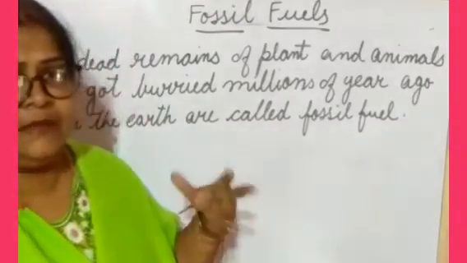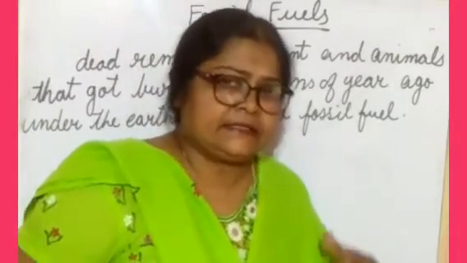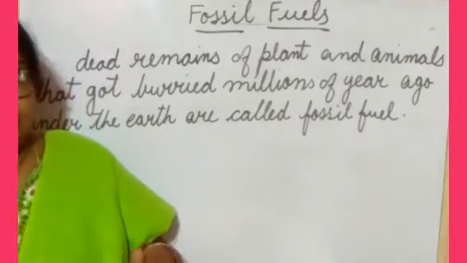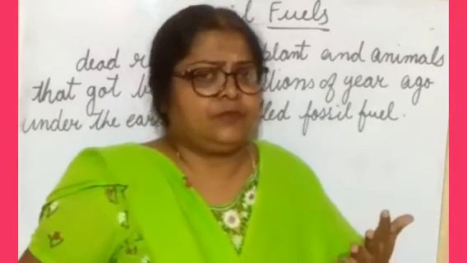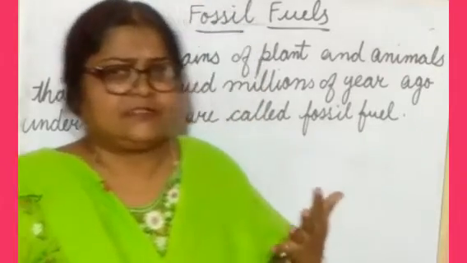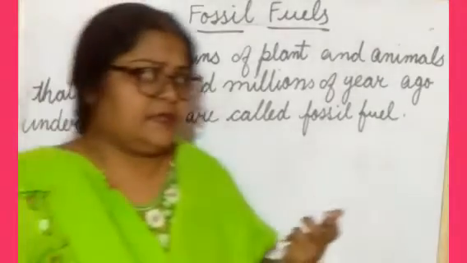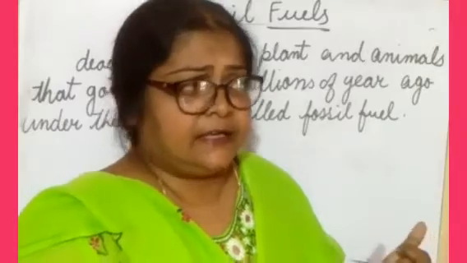So when animals and plants die and they are buried inside the earth, it takes millions of years to make fossil fuels. Understood? So how do we get fossil fuels?